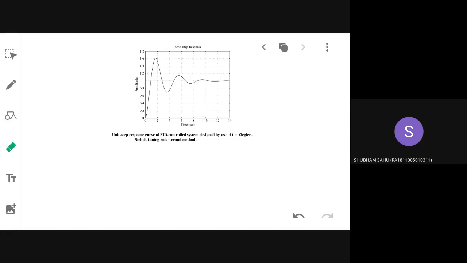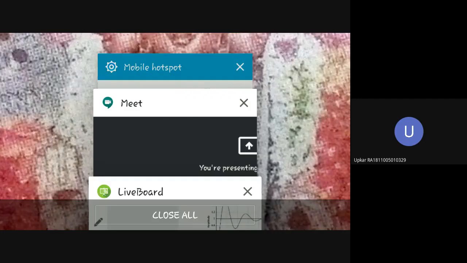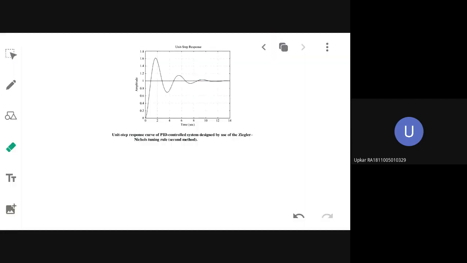Okay, people, we will wind up the class, but do remember that my battery is running low. So there are two tabular columns that you have to remember. What are the two methods? Just to summarize, and then I will close class. What are the two methods and what are the two parameters that you are supposed to calculate for first method and second method? For first method, delay time and time constant. Second method, PCR and KCR.